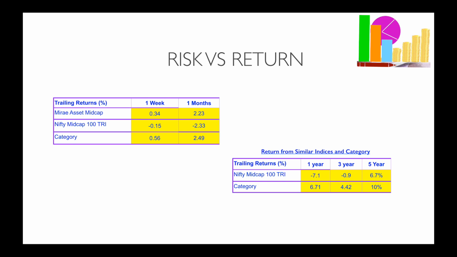The benchmark index over a period of 3 years has provided a negative 0.9% return, while the category has scored 4.42%. The category over a 5 year horizon generated 10%, while the benchmark has provided 6.7%.